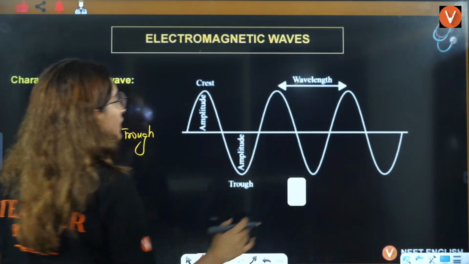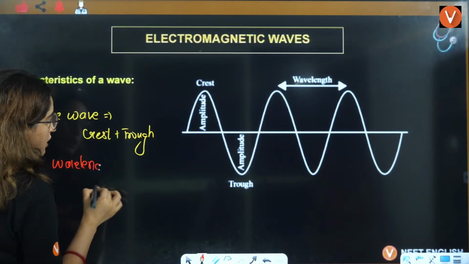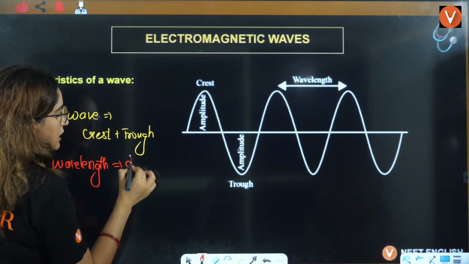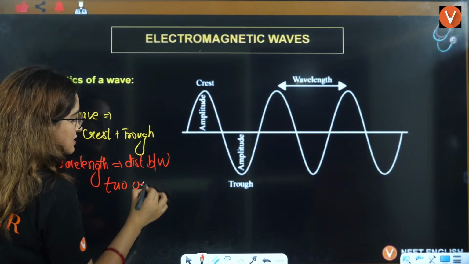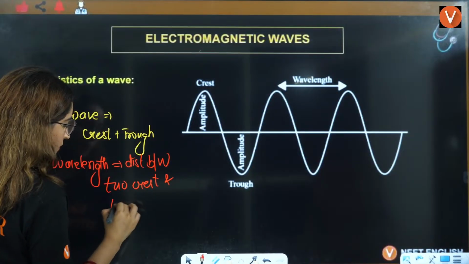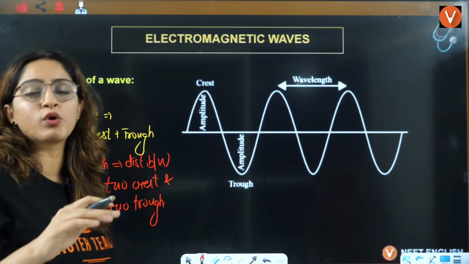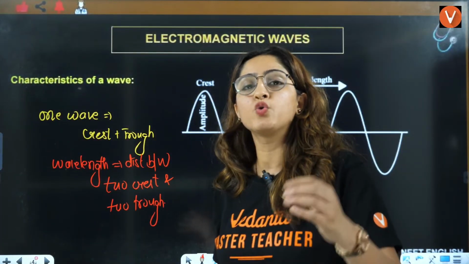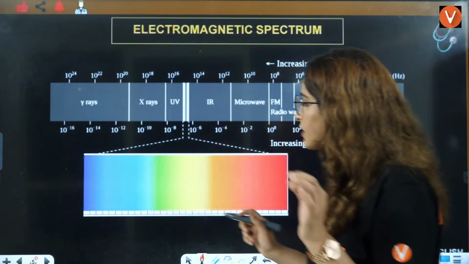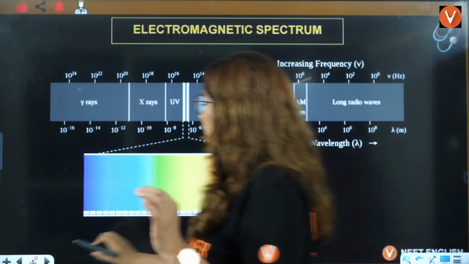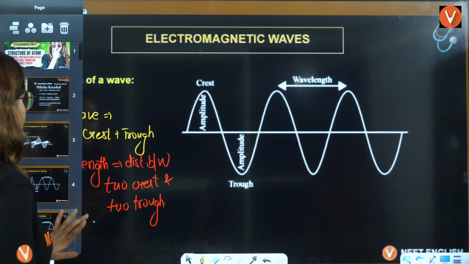So wavelength you can say is the distance between two crests and two troughs. If you see the distance between two consecutive crests or two consecutive troughs, that is called one wave, right? Now, there are some other important characteristics also that I'll just tell you here, right?